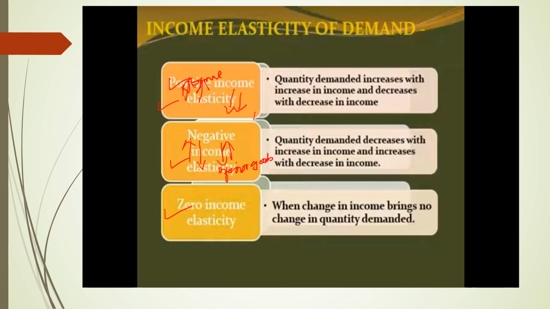Then the last one is the zero income elasticity. What is it? A change in income brings no change in the quantity demanded. In this, the quantity demanded is equal to nil. There is no change in your quantity demanded.